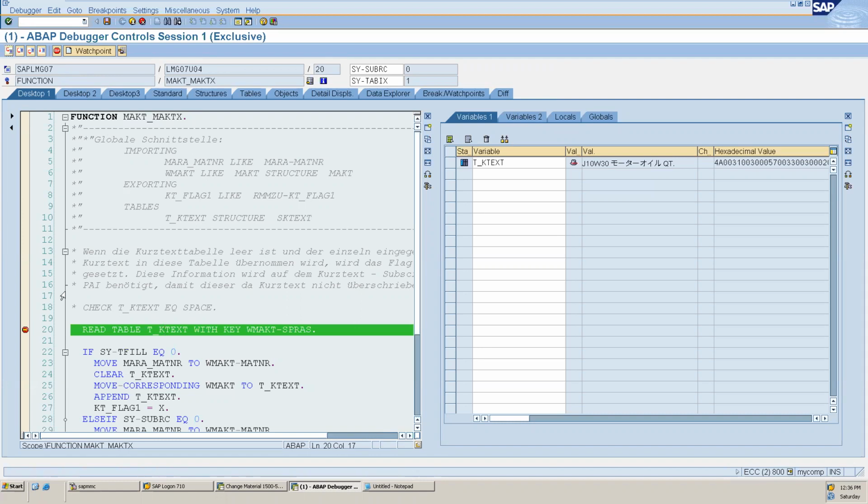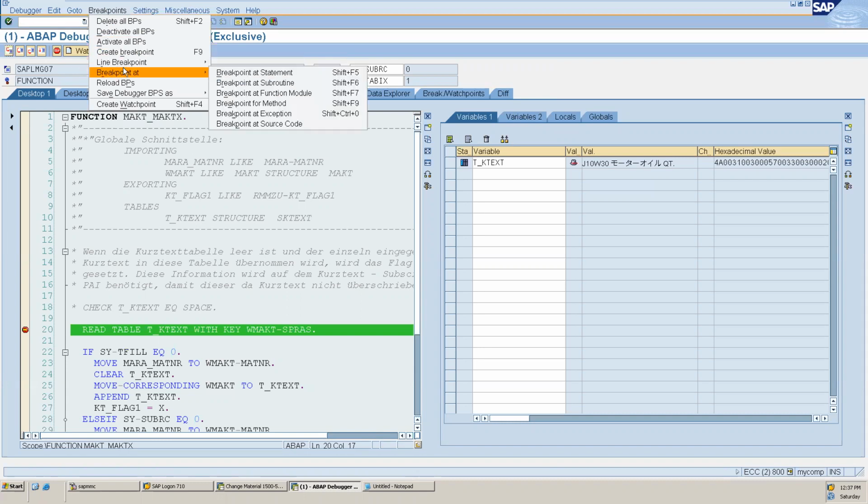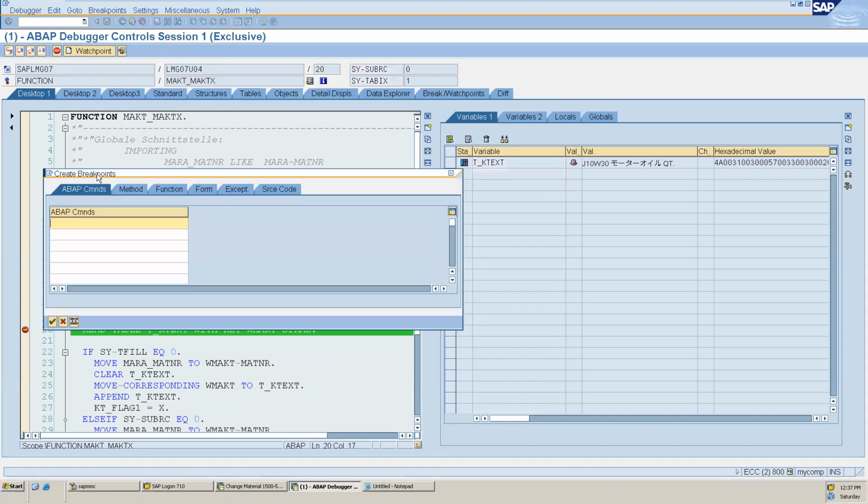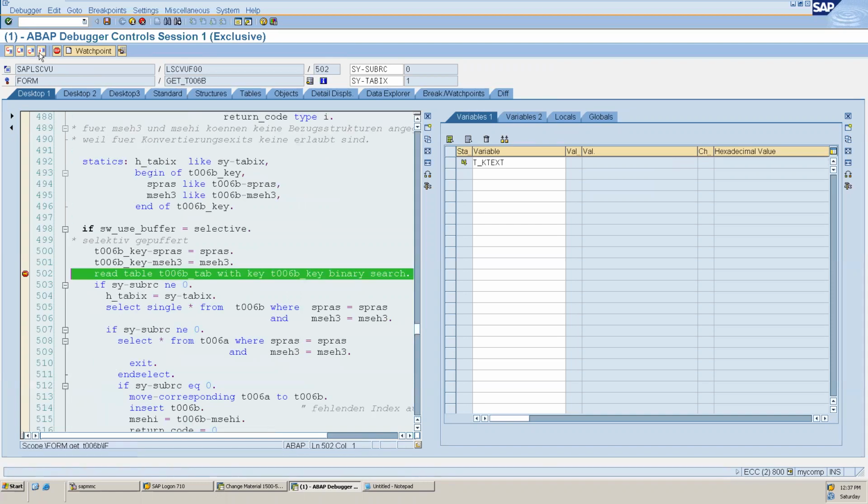So if we want to search where a function module is getting called, for example, we can create the breakpoint again, and we can add call function. Using call function, we are calling the function module. And when I do F8, it will stop in read table. We can remove this read table from here.